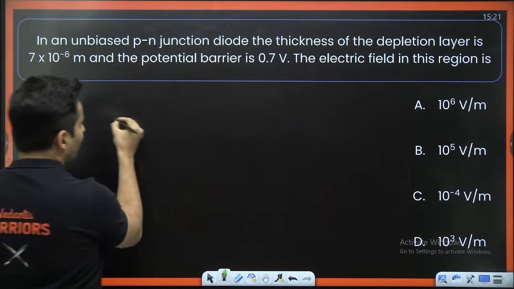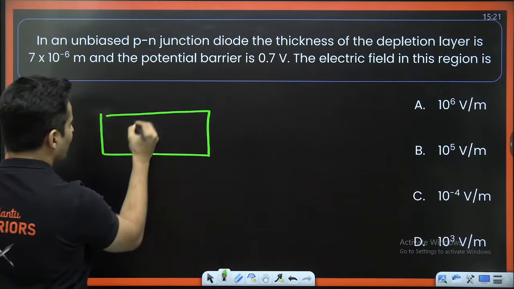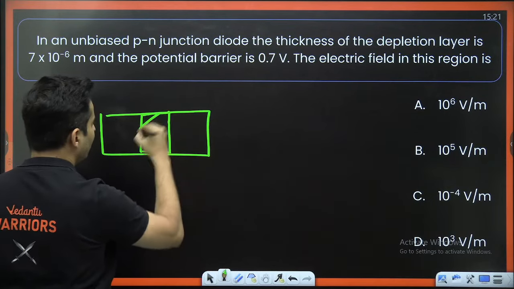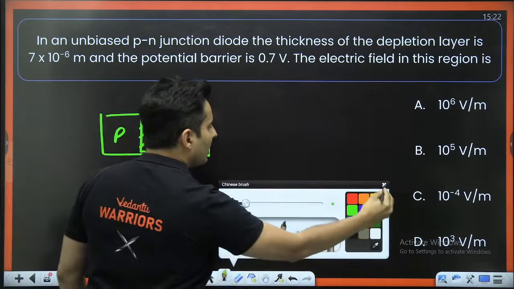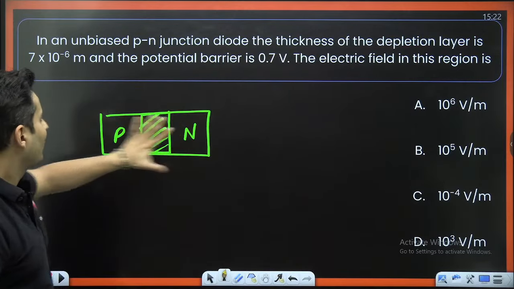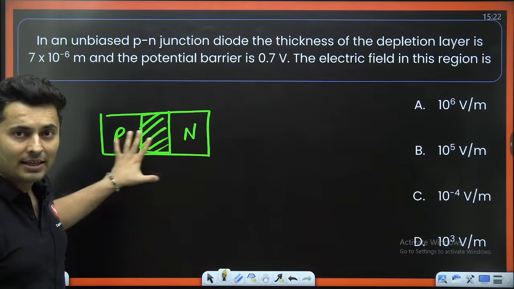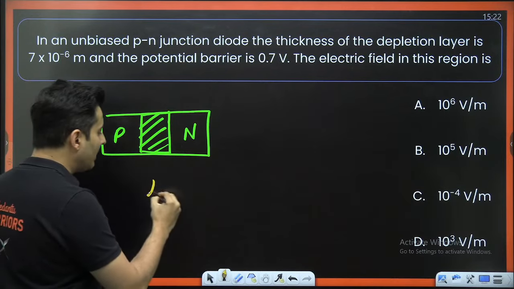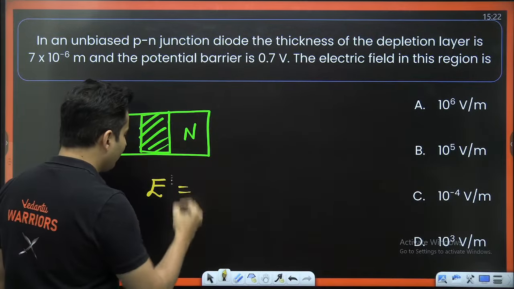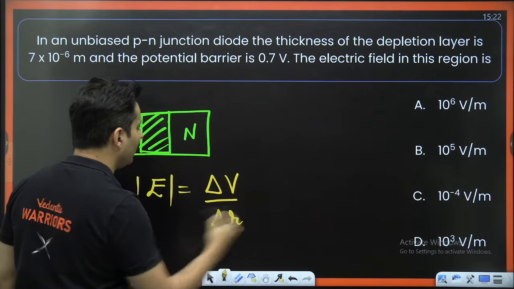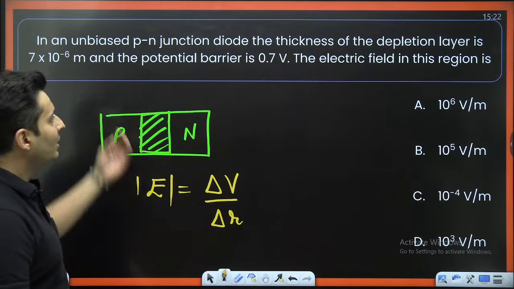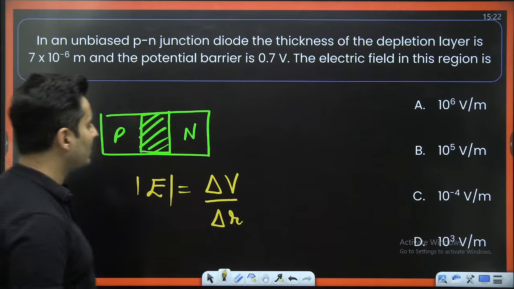Understand that in your PN junction, when you have a depletion layer, there is a voltage difference and there is electric field. And we all know the relationship between them. Electric field, magnitude wise, is the voltage difference upon the width of the depletion layer. That's it. Do I know the electric field? No. In fact, that's what I have to find.